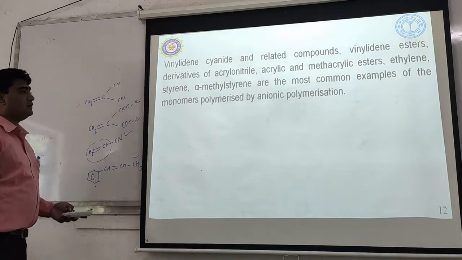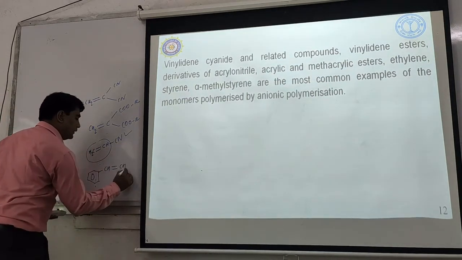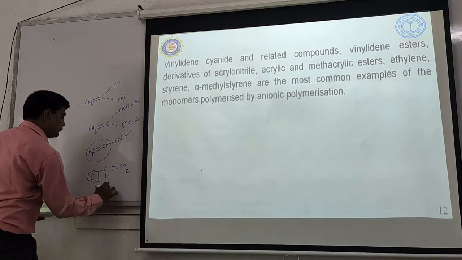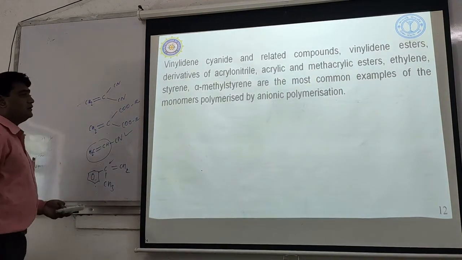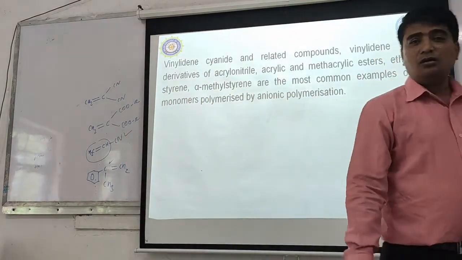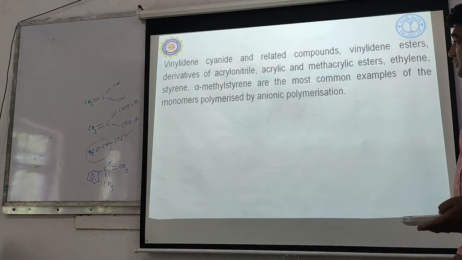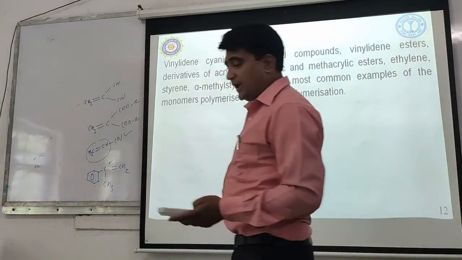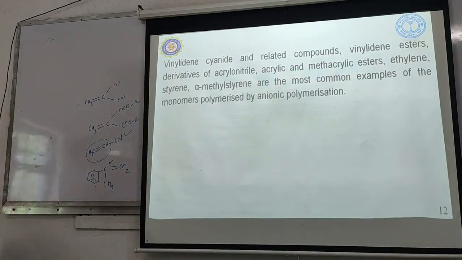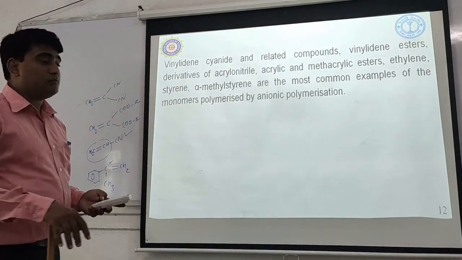Sorry, this is beta methyl styrene. Alpha methyl styrene is this one, with CH3 on the alpha carbon. So these are the common examples of monomers which undergo polymerization by the anionic mechanism. Okay, so here the polymerization by addition reaction, or addition polymerization, is